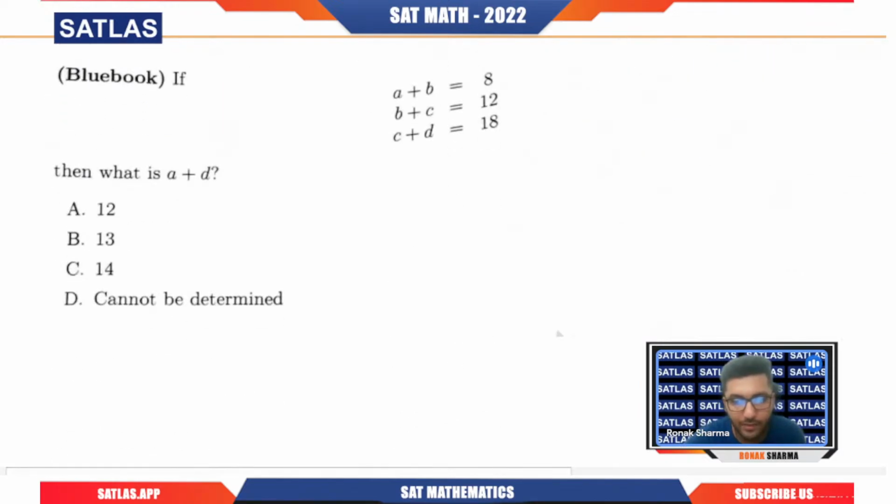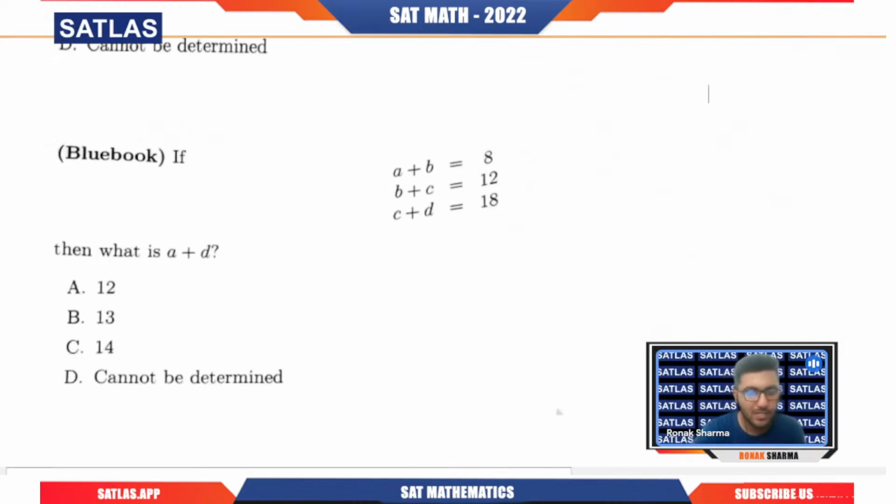So we have the last question for today's session, based on the system of equations. Again, I'm giving you 20 seconds to think about this question. Come on, quickly think. We have a plus b equals 8, b plus c equals 12, c plus d equals 18. But they are asking us a plus d.